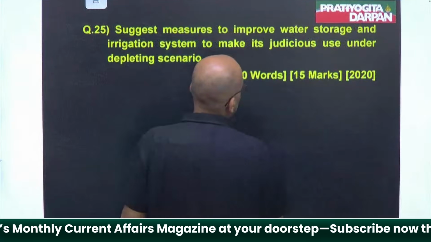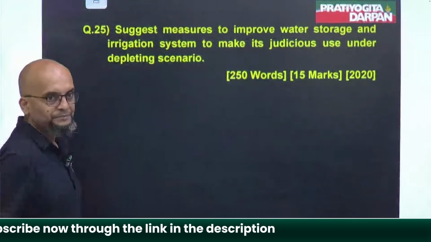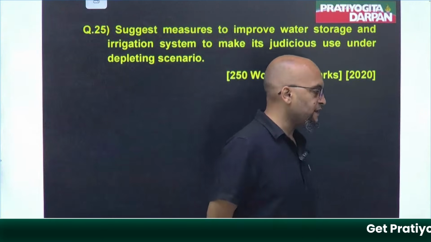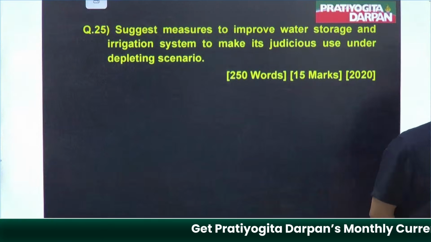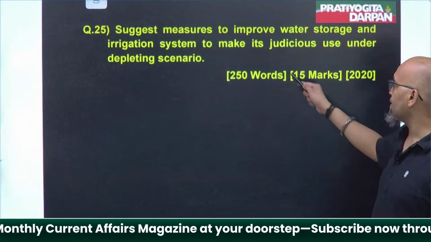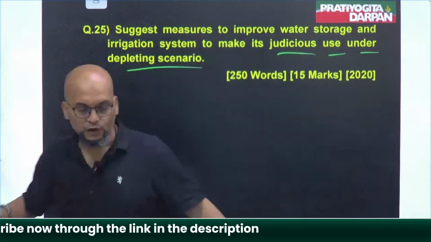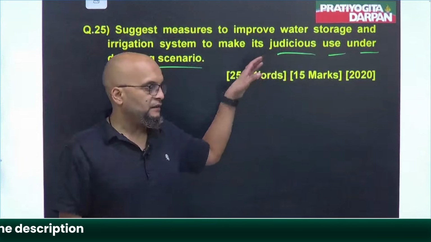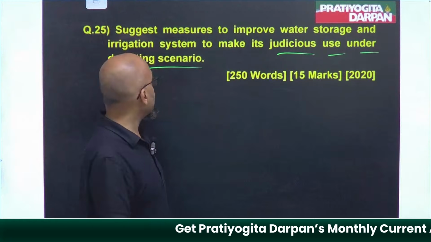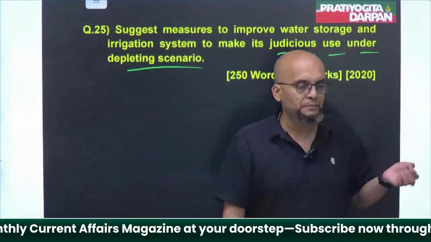next. Again, agriculture. Suggest measures to improve water storage and irrigation system to make judicious use under a depleting scenario. Do not get carried away by the word. The meaning is quite clear. Depleting scenario means the situation is becoming worse and worse day by day.